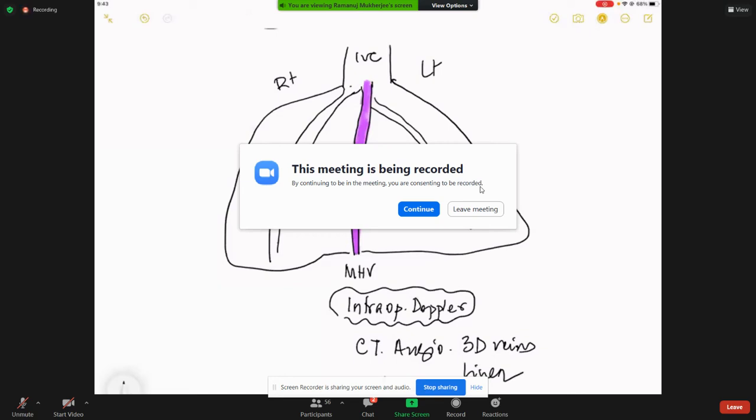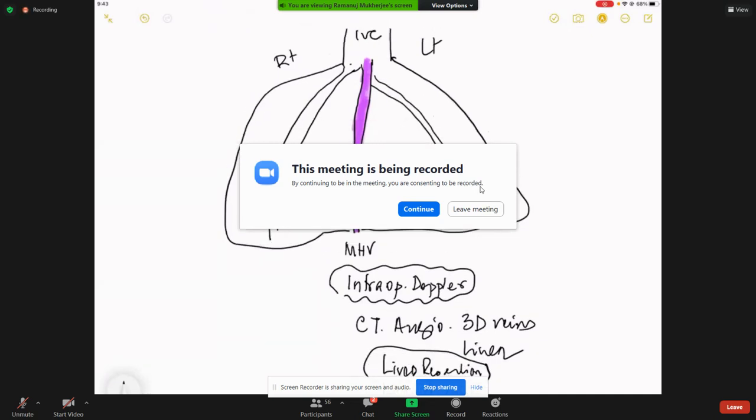Now, for transplant surgeons, this is a mandatory thing. Without a venous anatomy of the liver and without a portal and an arterial anatomy of the liver, they will not even think about picking up the patient or admitting the patient.